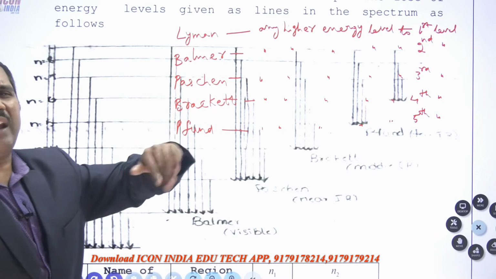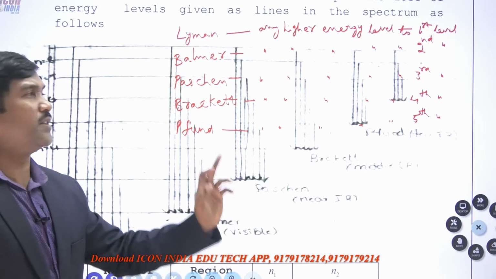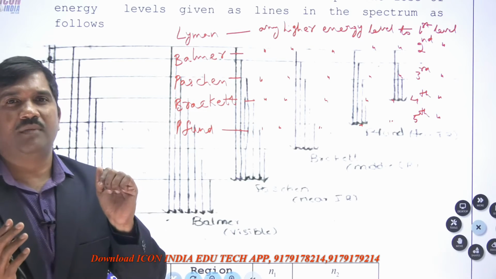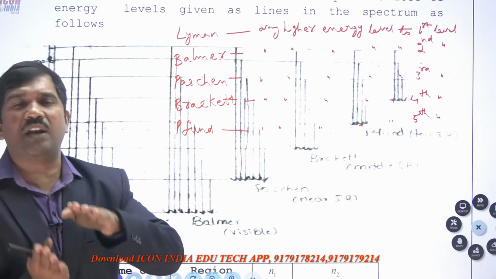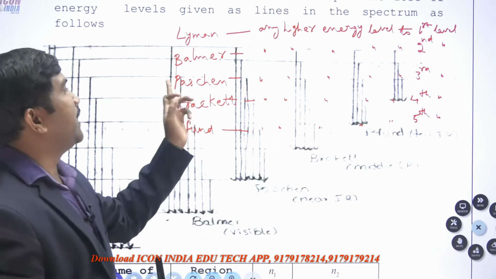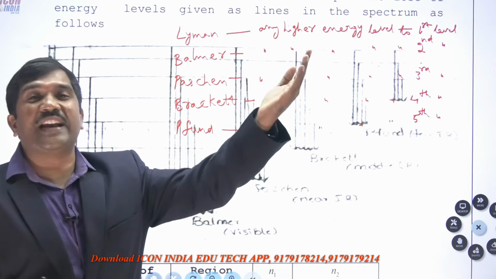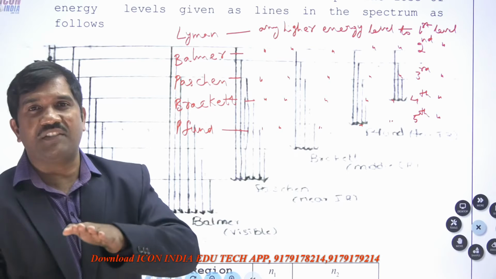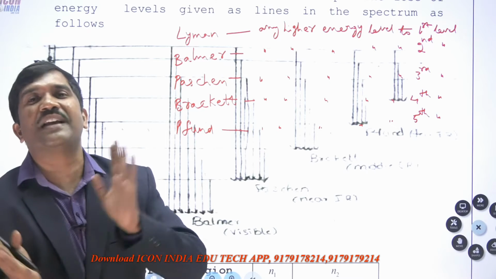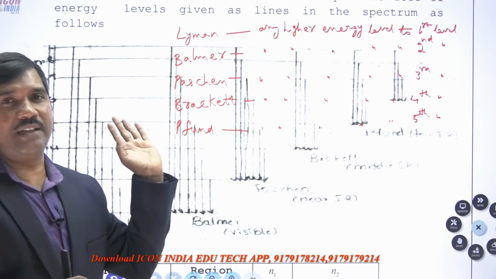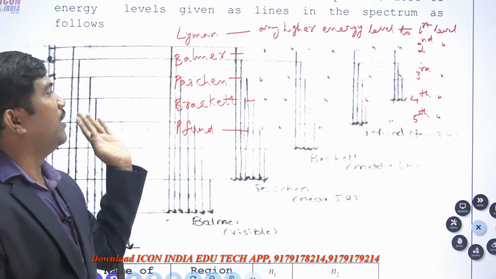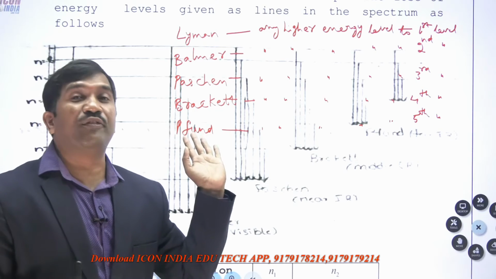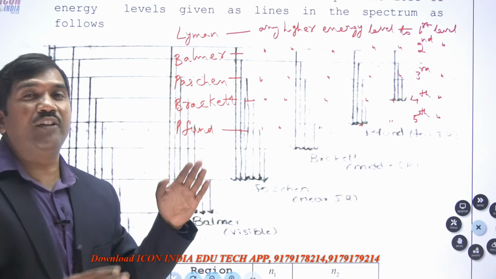The Lyman series is any higher energy level to the first level. In the Lyman series, all the lines are located on the first level, from any excited level to the first level. Next, the Balmer series: higher energy level to the second level, which means all the lines are located on the second level. Next, the Paschen series: higher energy level to the third level. Brackett: higher energy level to the fourth level. Pfund: higher energy level to the fifth level. These are the different types of series.